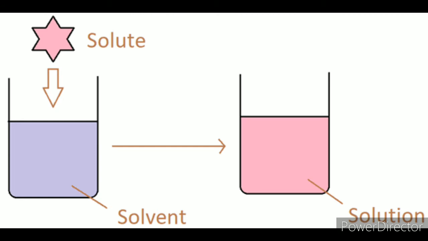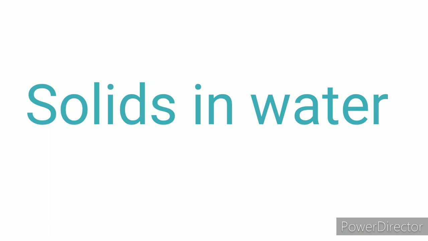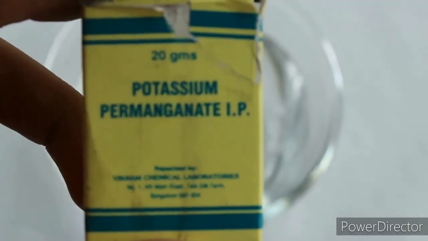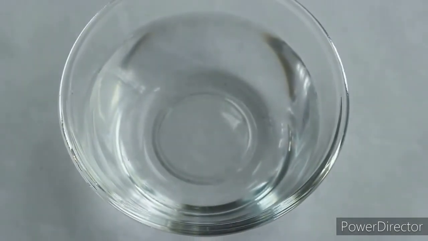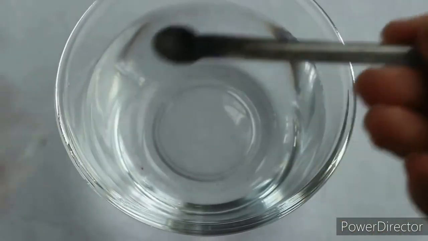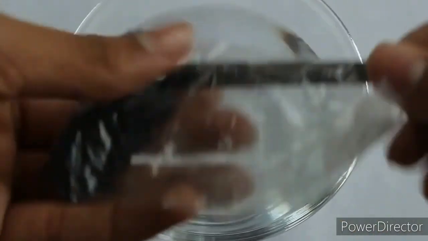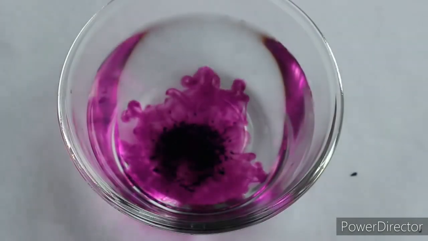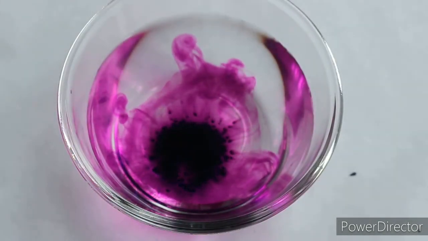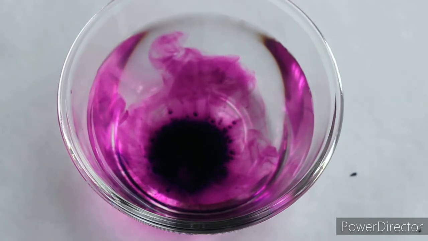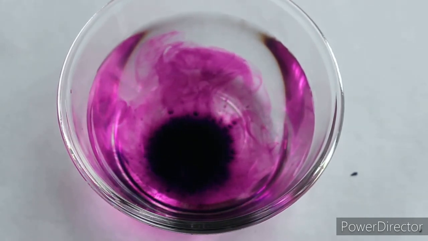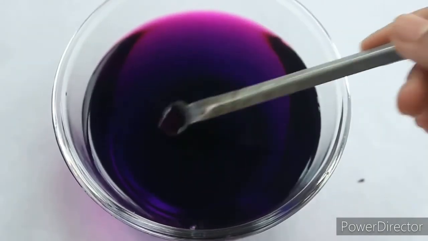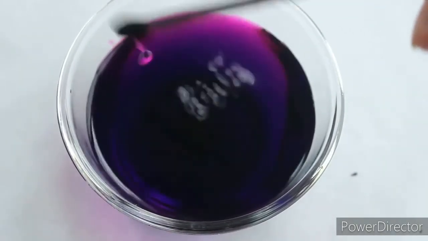And here we will see what kind of solutions we get after mixing solids, liquids and gas in water. So first of all we have solids in water. Here you will take some crystals of potassium permanganate and some water, and next take some of these potassium permanganate crystals and start dissolving them in the water. Okay, so what would you see then? You will easily see that these crystals are dissolving in water and giving us a violet or purple color. Okay, and this experiment shows that potassium permanganate is soluble in water.